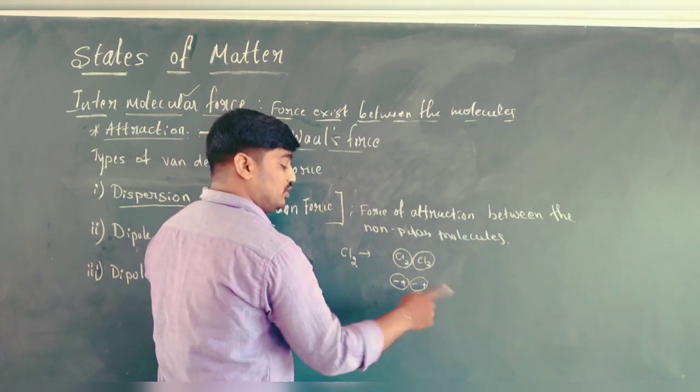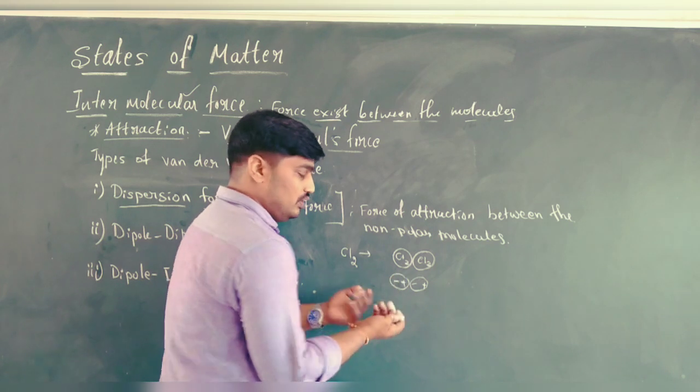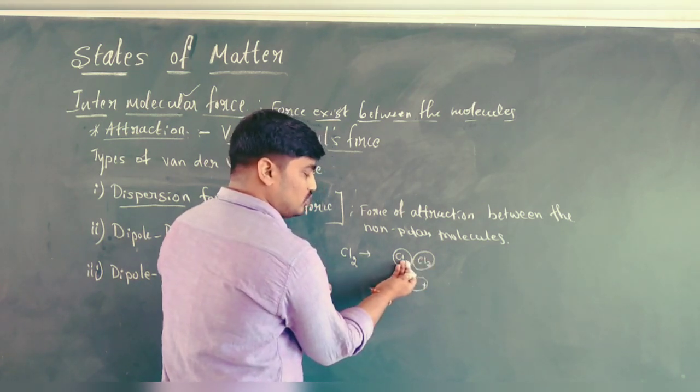Because of positive-positive repulsion and positive-negative attraction, the negative charge of this chlorine moves towards the neighboring chlorine.